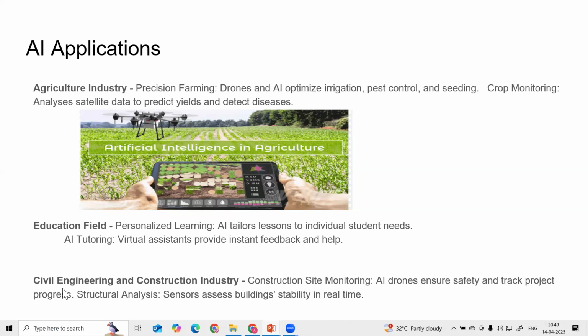We can also utilize AI in the civil and construction industry. For construction site monitoring, AI drones ensure safety and track project progress. And for structural analysis, sensors assess the building's stability in real time. So these are the different applications where we can utilize AI.